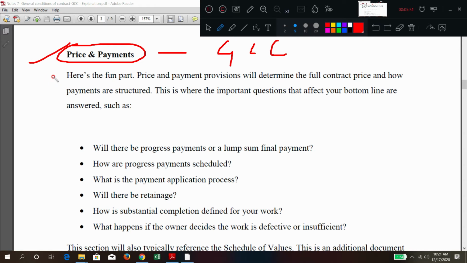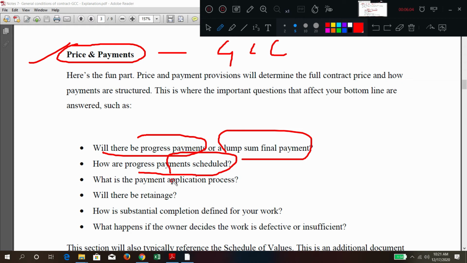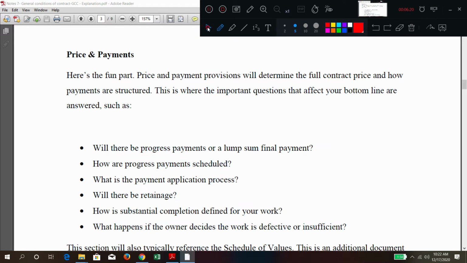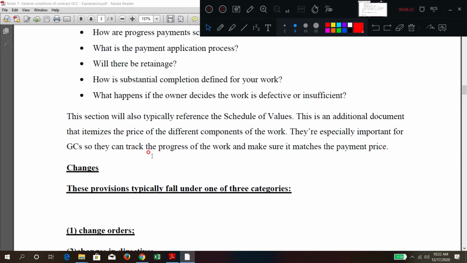So under this, what type of subclauses will come? Will there be a progress payment or lump sum final payment? Whether payment is made one time or intermediate payments will be made. So how the progress payment may be scheduled, monthly, quarterly, like that. What is the payment application process? What shall be the retainage? Means how much retention money shall be kept? How is the substantial completion defined on your work? So different payment terms and different price terms are mentioned in this general conditions of contract.